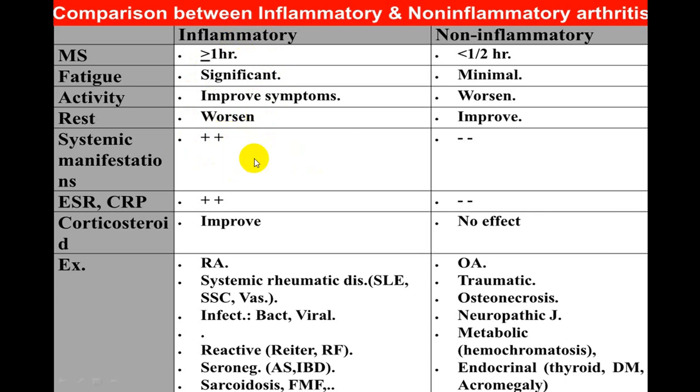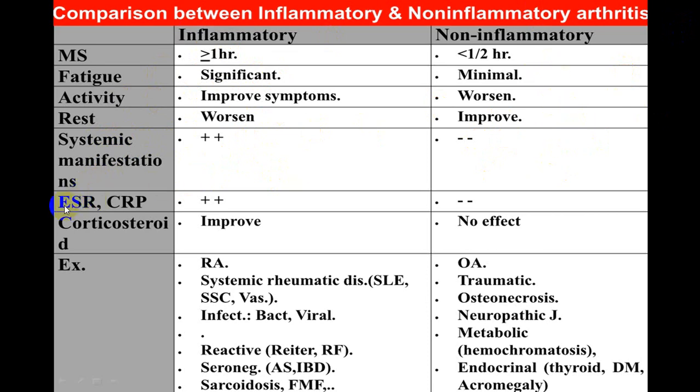But if the person says that by taking a rest, all my symptoms have almost disappeared or become less, it is in favor of osteoarthritis. Systemic manifestation, what we call extra-articular manifestation in the form of skin, nail, eye, etc., is most common in RA, and it is never present in case of osteoarthritis.